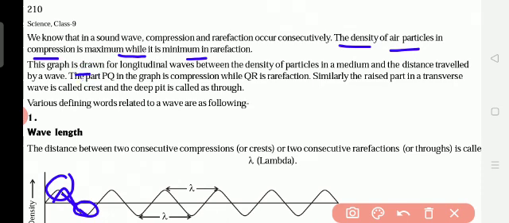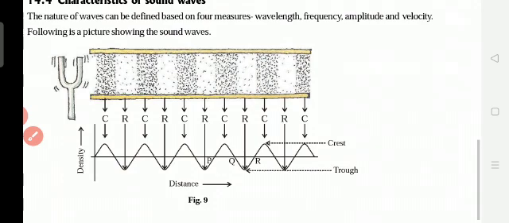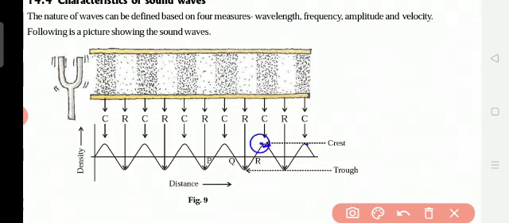This graph is drawn for longitudinal waves between the density of particles in a medium and the distance travelled by a wave. The part PQ in the graph is compression while QR is the rarefaction. Similarly, the raised part in a transverse wave is called the crest and the deep pit is called the trough. Here, the distance between two compressions is called a crest, and between two rarefactions is called a trough.